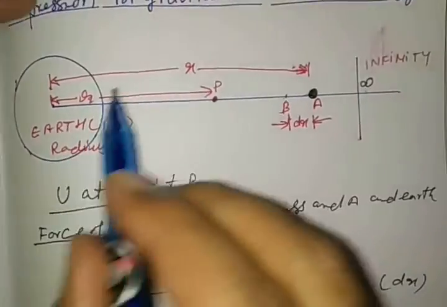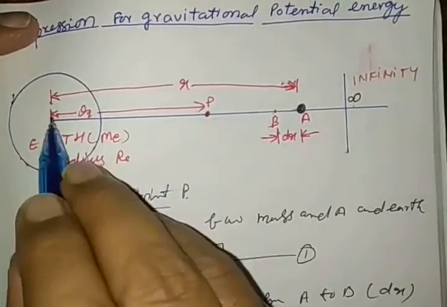See the distance in the diagram. Infinity is an infinite distance and P is R distance in the diagram.